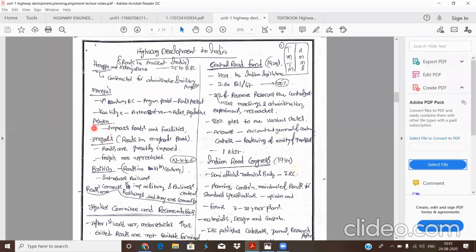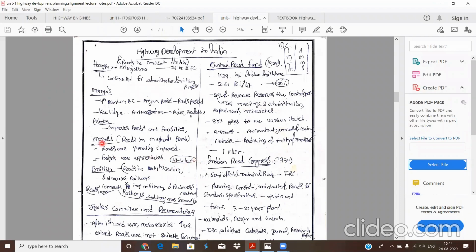Next, after Ashoka, the Mughal period started. In the Mughal period, roads were greatly improved. Roads were constructed for trade purposes also, and the roads during the Mughals were appreciated by foreigners also. The Mughals constructed roads from the northwest to the east areas.